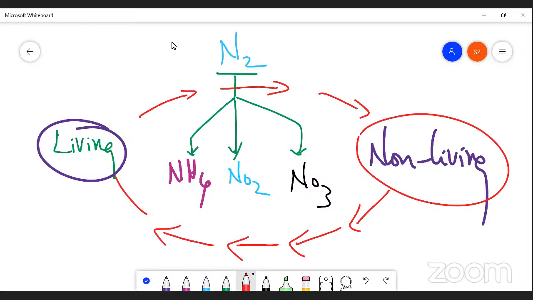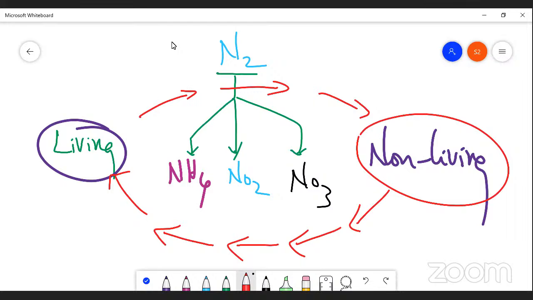That is called the nitrogen cycle. Simply, there is a flow of cyclic nutrients from one place to another, from one living system to another, or from biotic factor to abiotic factor.